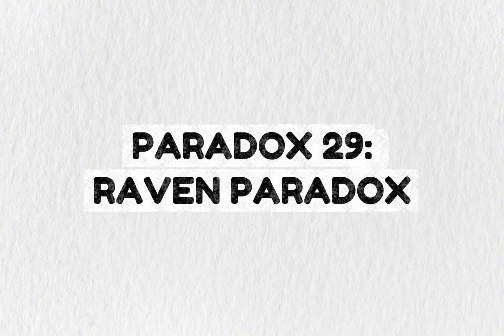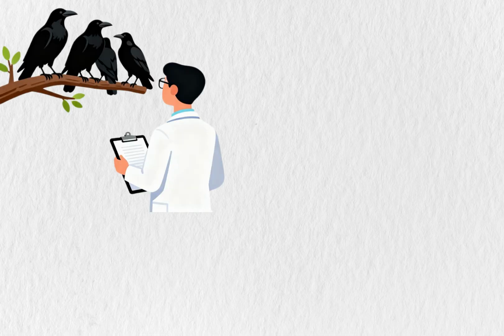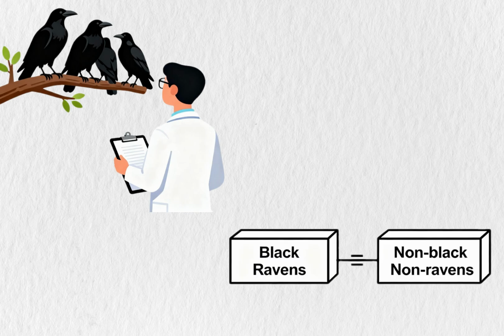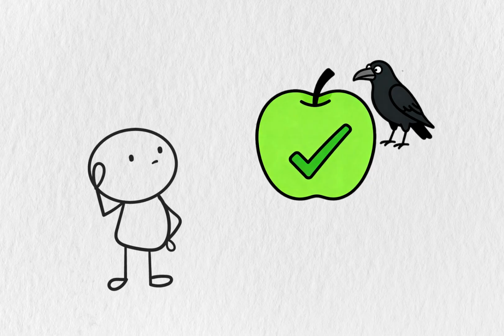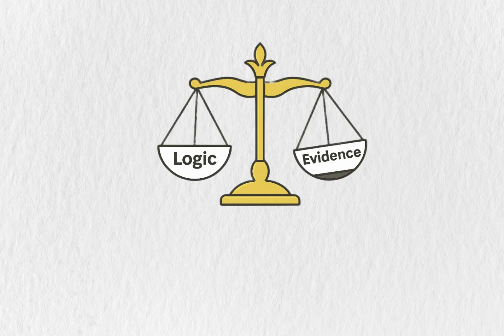Paradox 29. Raven Paradox. Testing all ravens are black seems simple. Find black ravens. But logically, this equals all non-black things are non-ravens. So a green apple should confirm it too. That feels wrong. The paradox shows logical equivalence doesn't always match evidential relevance.